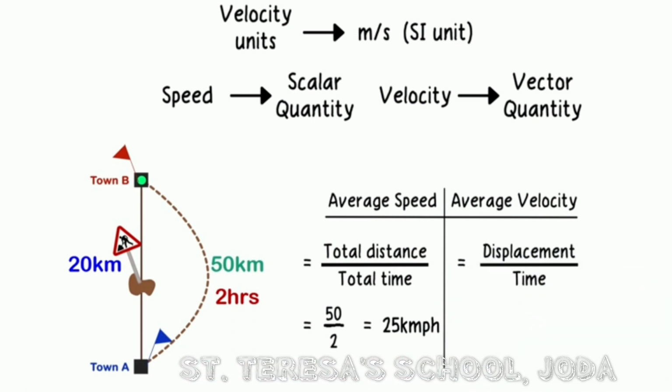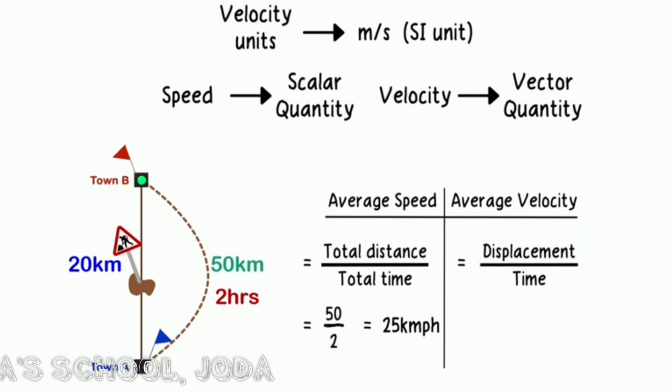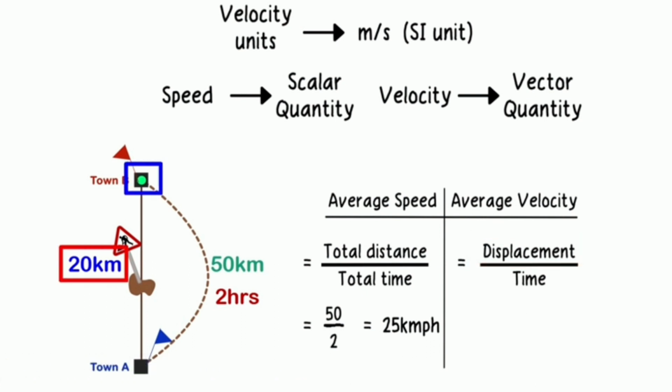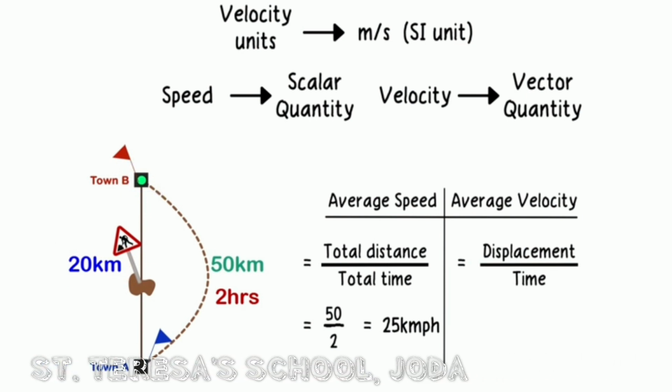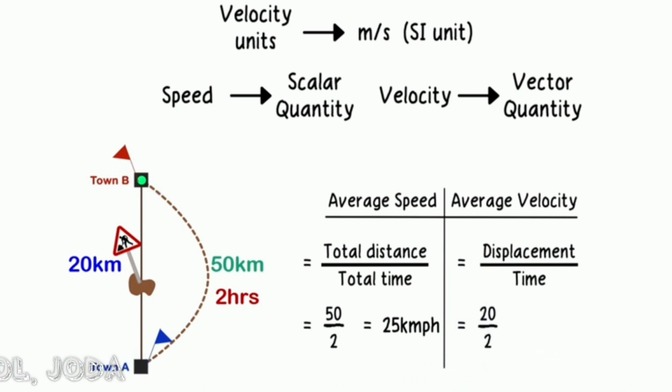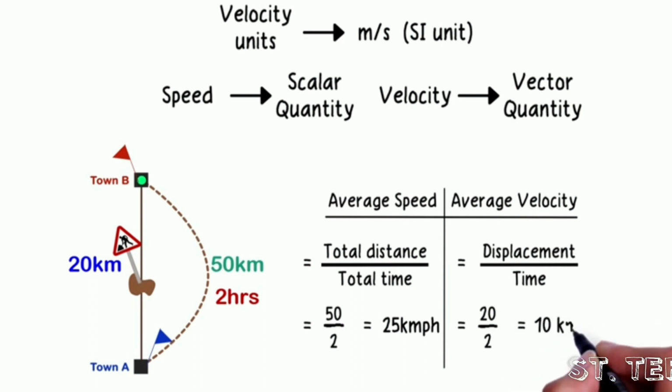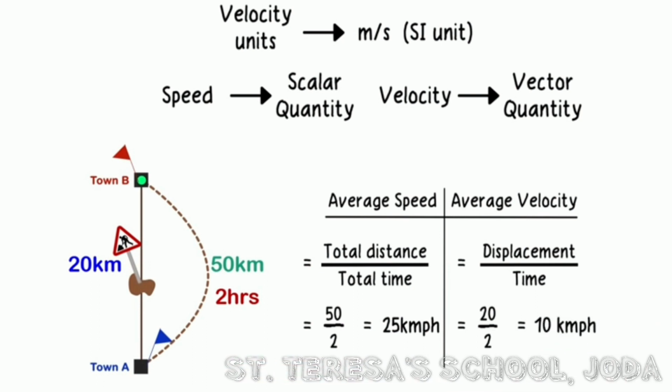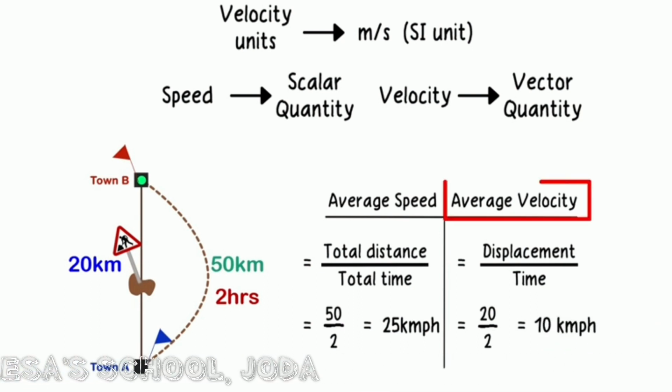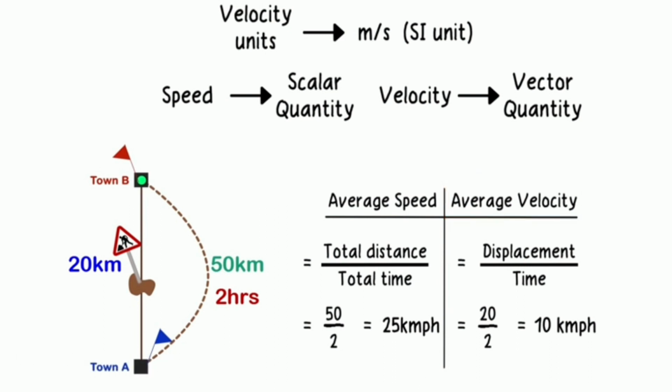What is the displacement there? It's 20 kilometers up north, distance with direction. So the average velocity equals 20 kilometers by 2 hours, which equals 10 kilometers per hour. That is the concept of average velocity. So if you think you really understood this concept, here's a question for you.